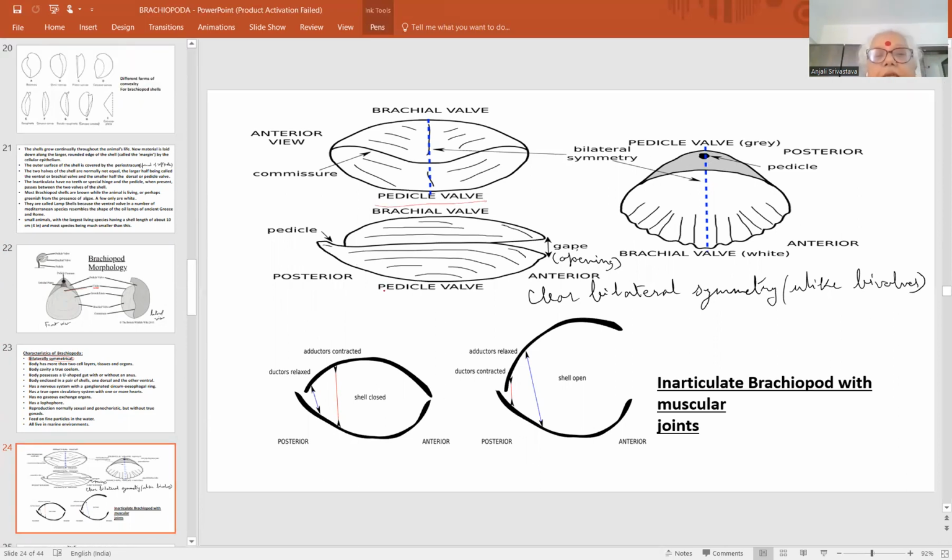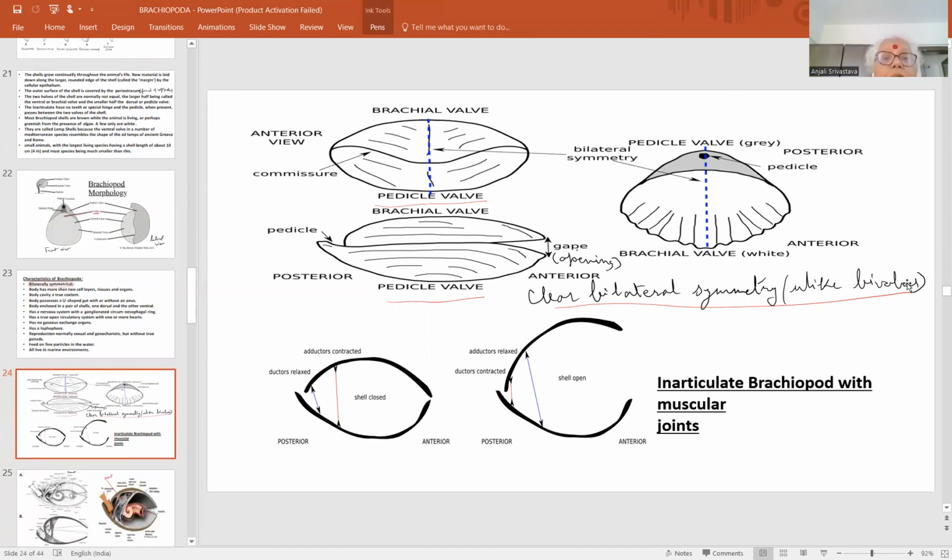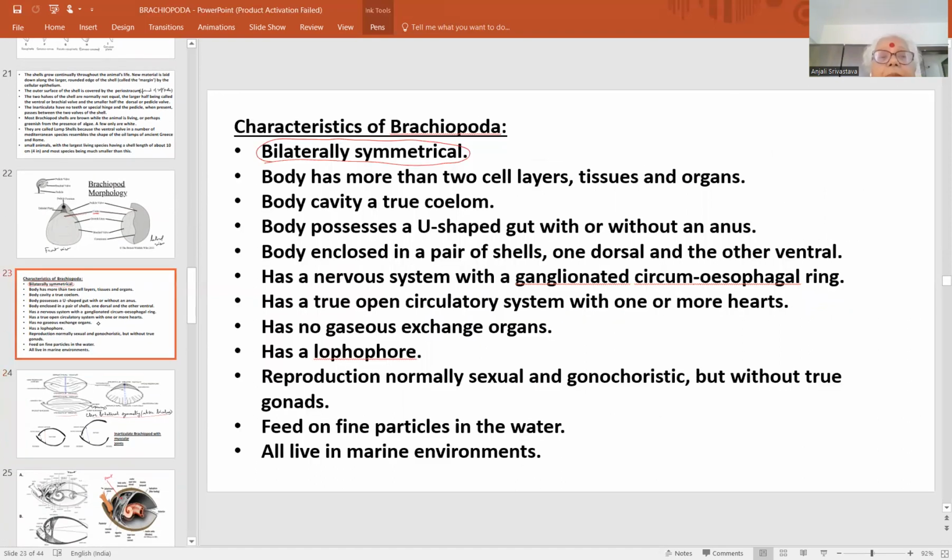This is the details. Again, you can go through all these chapters, all these topics. Brachiopoda is such an interesting topic actually. I have seen that many people have chosen Brachiopoda as a research topic, and indeed one can do research on each part of it. The brachiopod shell alone can be studied in so many ways, but we don't have that much time, so let's go a bit fast. Body has more than 2 cell layers, tissues and organs.